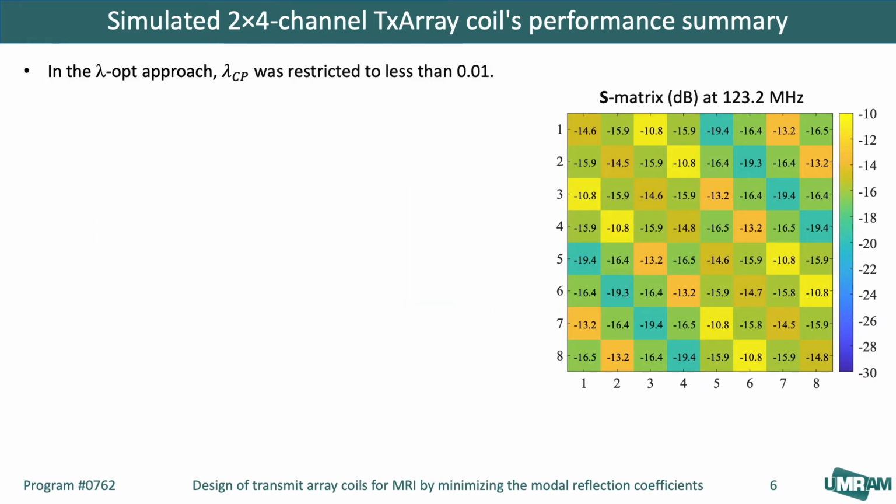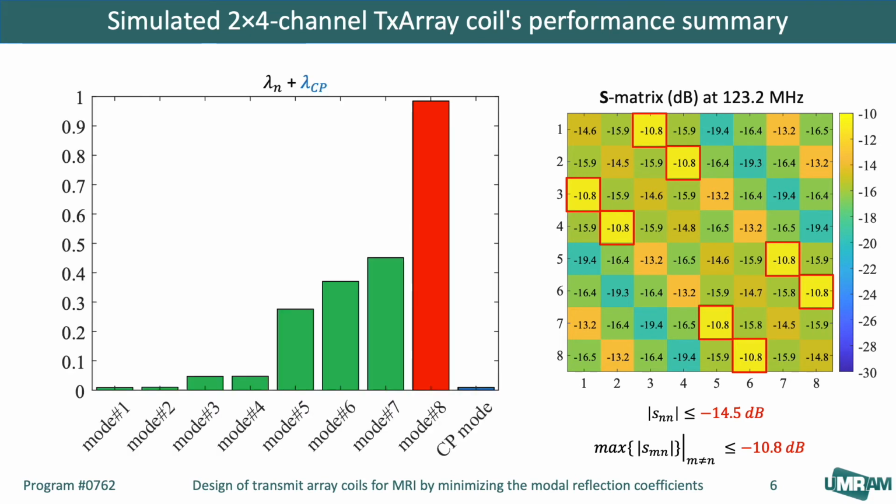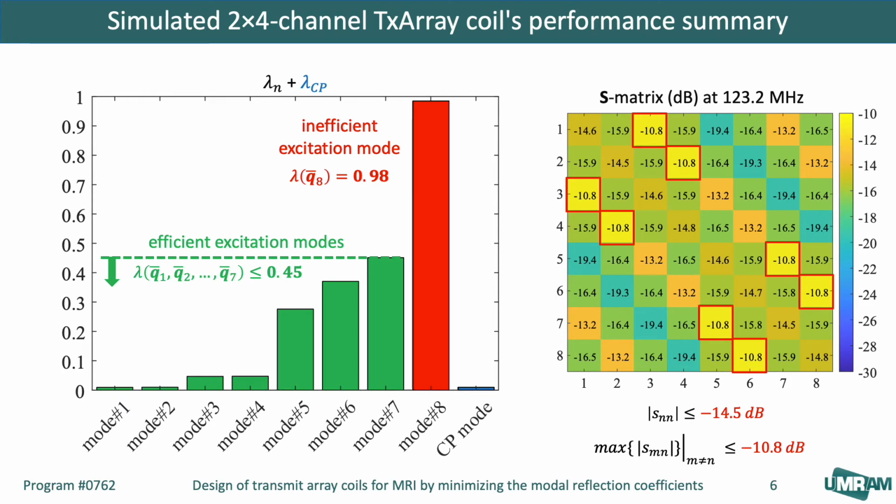Here, the 8-channel coil was designed based on the lambda opt approach, where lambda CP was restricted to less than 1%. The results show that all matching levels are less than minus 14.5 dB. The maximum coupling is increased to minus 10.8 dB. Similarly, one ion mode has a very high reflection. The coil has 7 ion modes with less than 45% reflection.